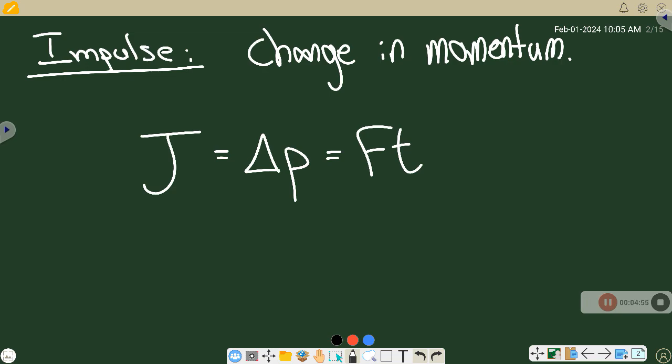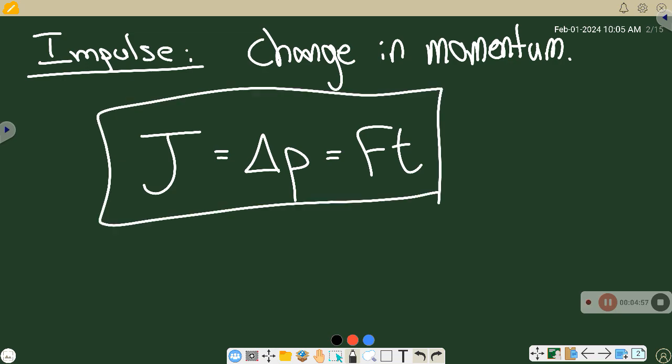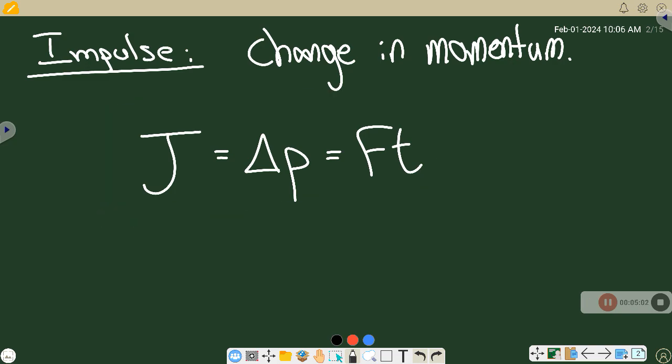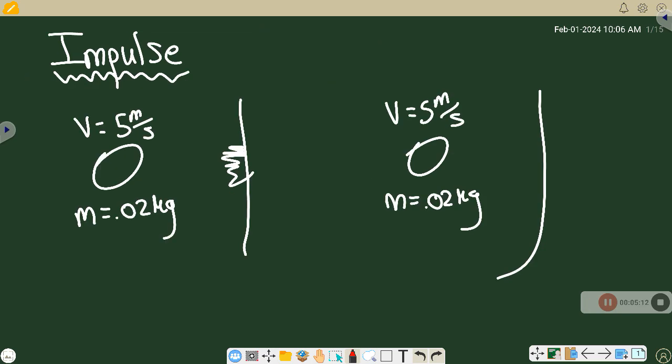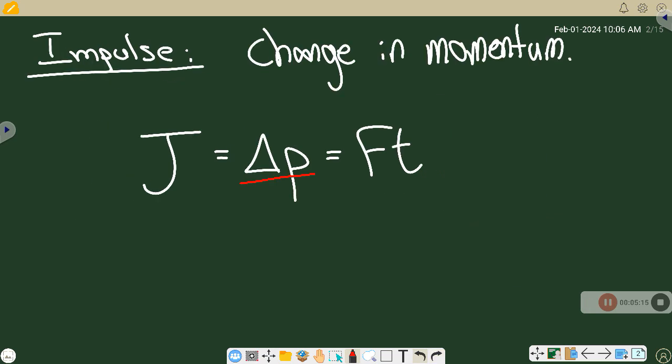This is our equation for impulse right here. You can either solve it by finding the change in momentum, or you can multiply force times time. And this is why the egg was able to survive, because in both cases, both objects experienced the same change in momentum, right? Same mass, same velocity, both of them come to a full stop. But in the case of the bedsheet, the time was a large number. So if the change of momentum has to stay the same, but time is a bigger number, that means force will be a smaller number.